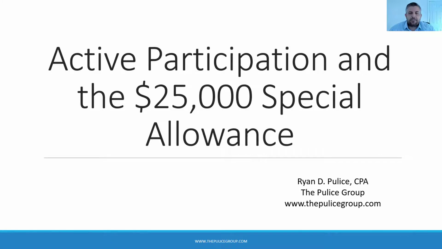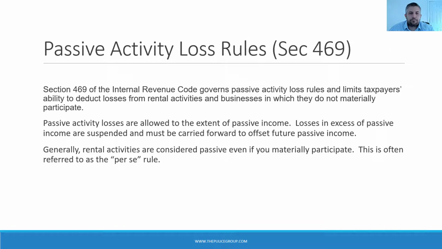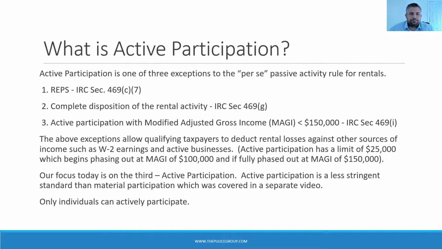In 1986, Congress enacted Section 469 of the Internal Revenue Code, which established the passive activity loss rules. Passive activity loss rules prevent taxpayers from using passive losses to reduce non-passive income, such as W-2 wages and active business income. Generally, passive losses can only reduce passive income. Losses in excess of passive income are suspended and carried forward to future tax years. Rental activities by default are considered passive activities, even when you materially participate. This is what's referred to as the per se rule.